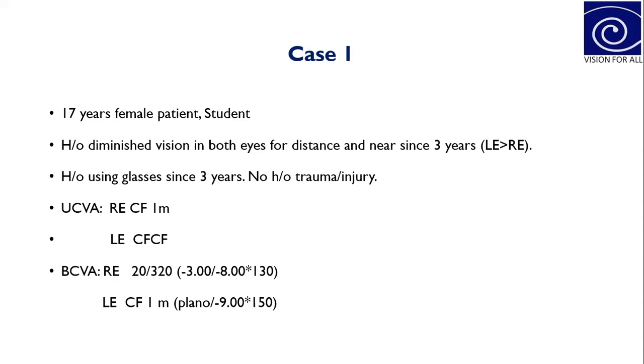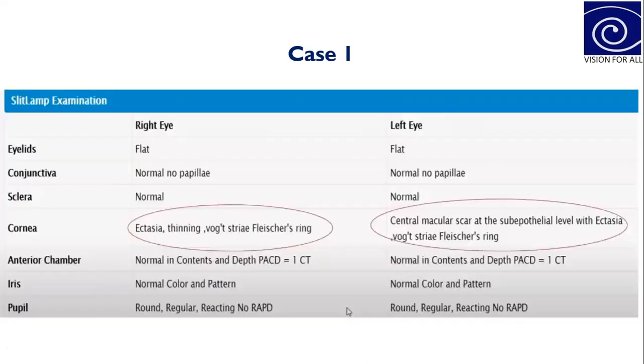Uncorrected visual acuity for the right eye was counting fingers at 1 meter, and for the left eye counting fingers close to face. The best corrected visual acuity for the right eye was 20/320 with this refraction, and the left eye was counting fingers at 1 meter with this refraction. The slit lamp examination showed everything normal except that the cornea showed a few keratoconus signs in the right eye.